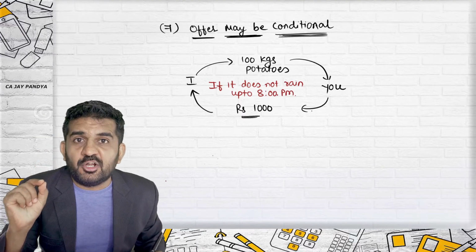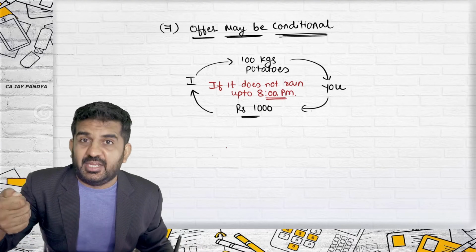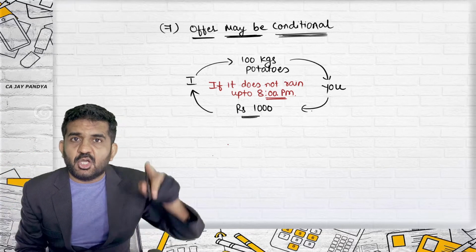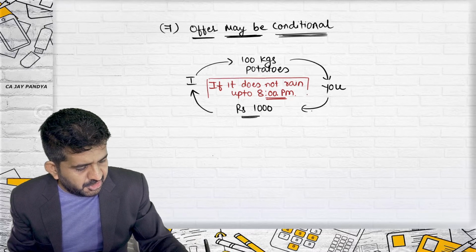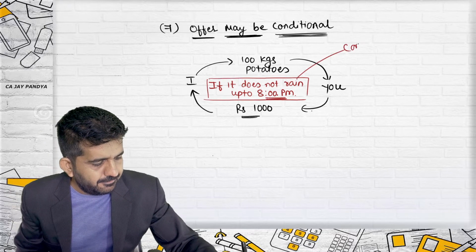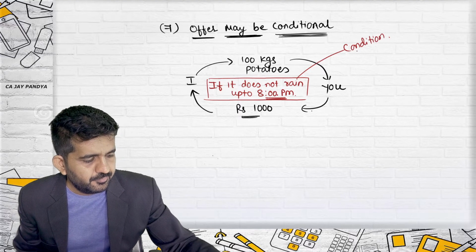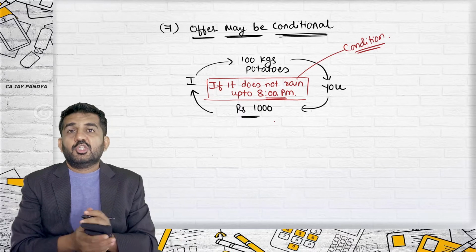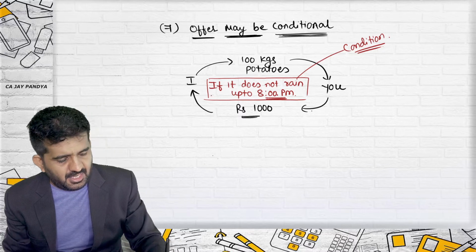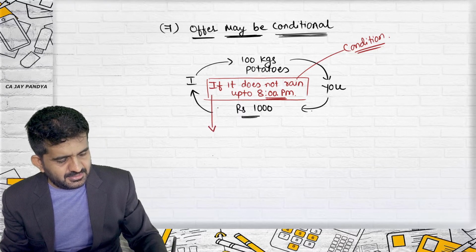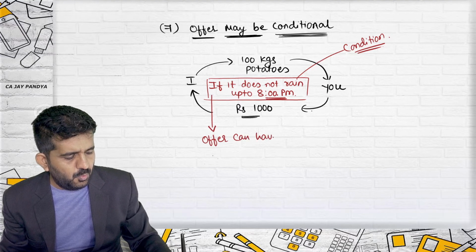So when will this contract become valid? We will be learning it after 8 p.m., and if it has not rained. If it rains, the contract will automatically get cancelled. But this is a condition which should be satisfied. So, is this type of offer or contract a valid contract? The answer is yes. An offer can have a condition.